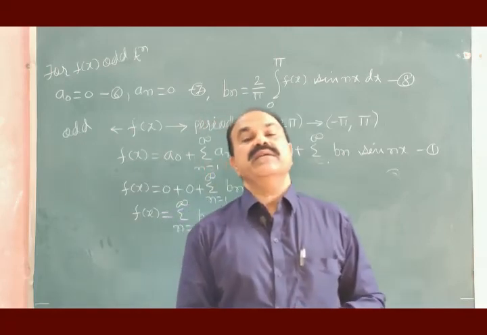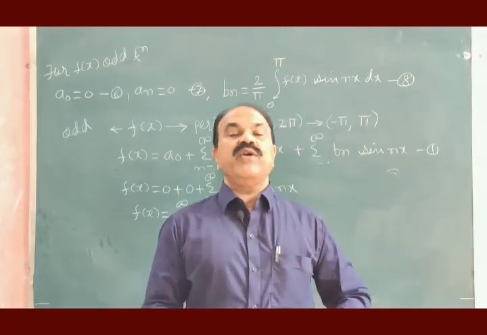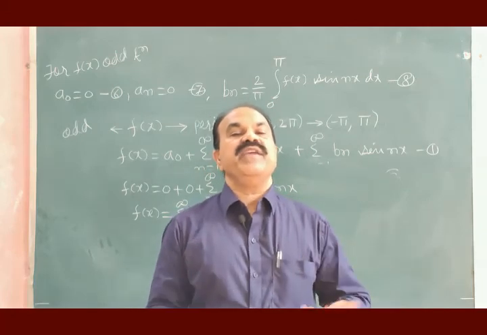One more case may be there. The given function may not be odd or may not be even.